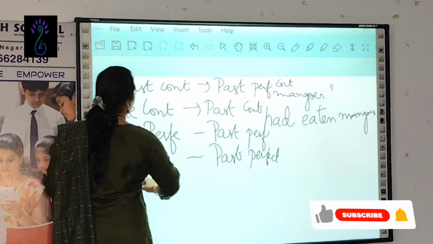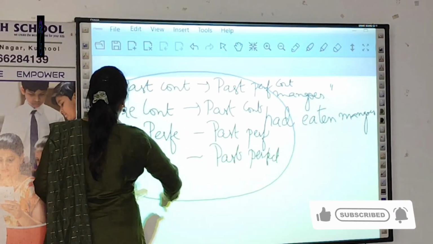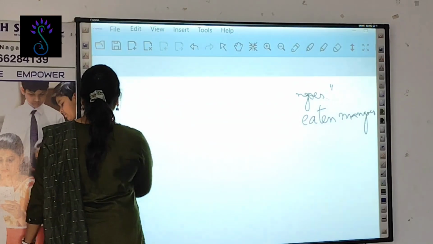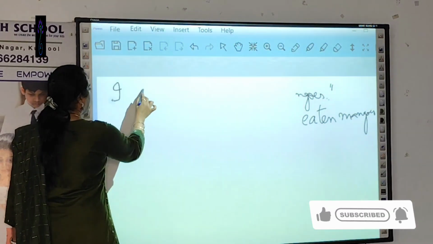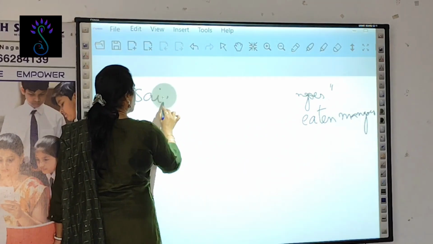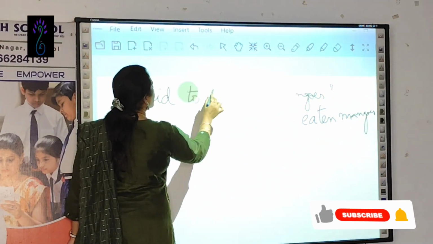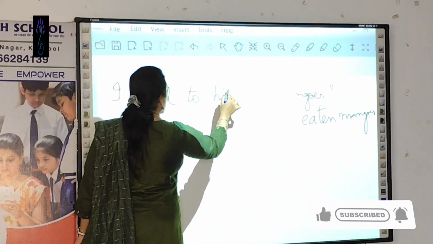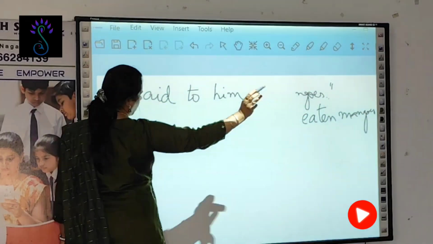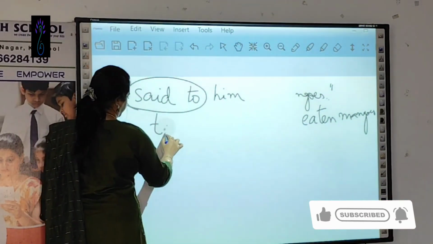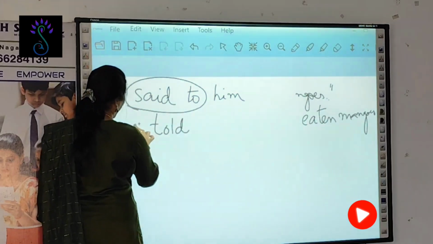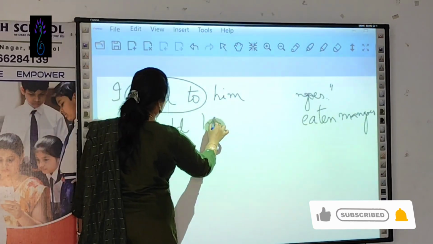Coming to the reported verb, if at all it is given, I said to him or something or Raju or whatever it is given, this said to changes to told. I told him. You should not write told to.